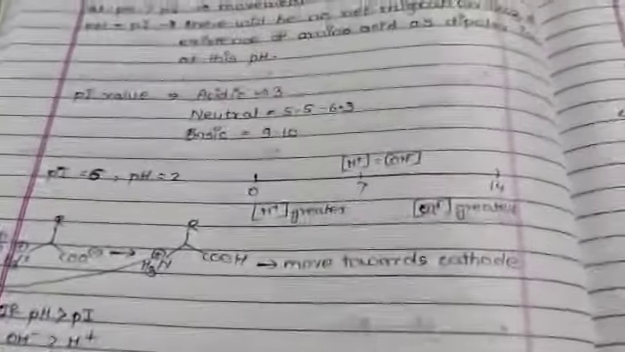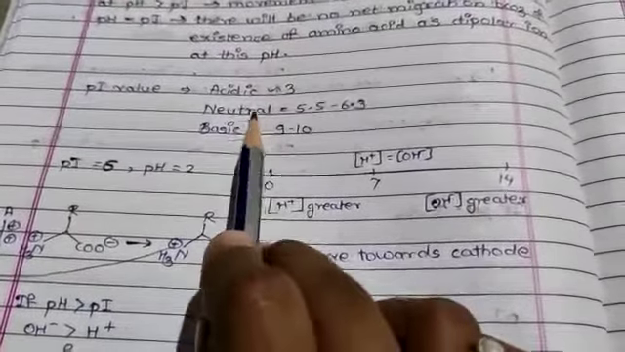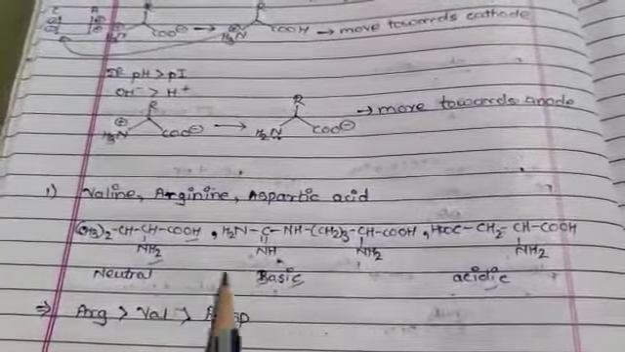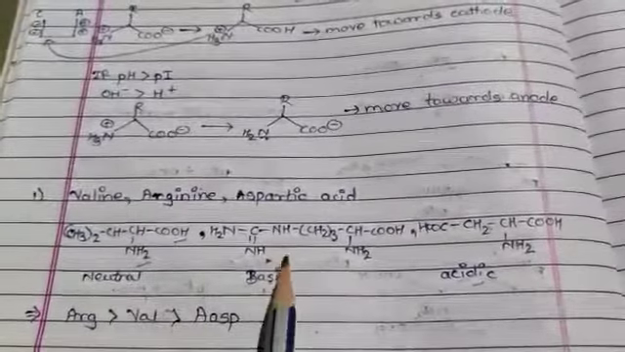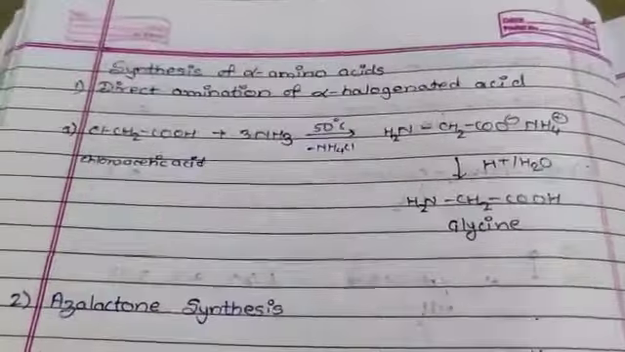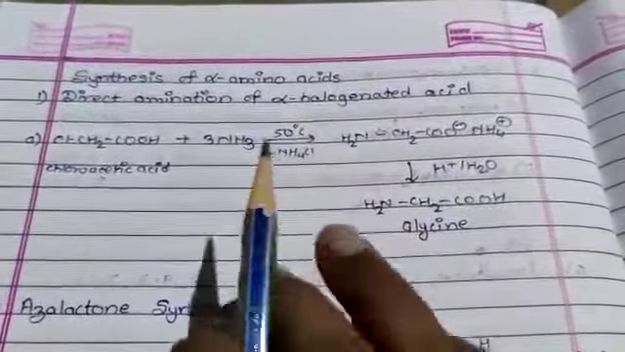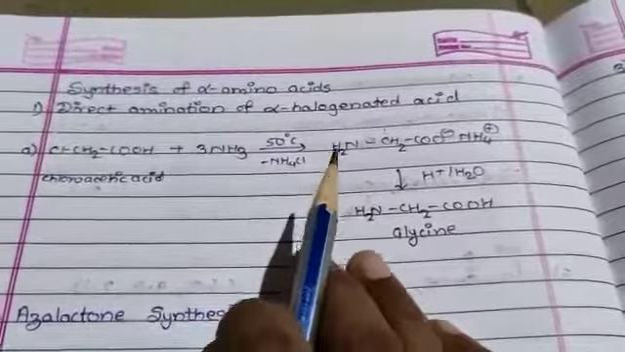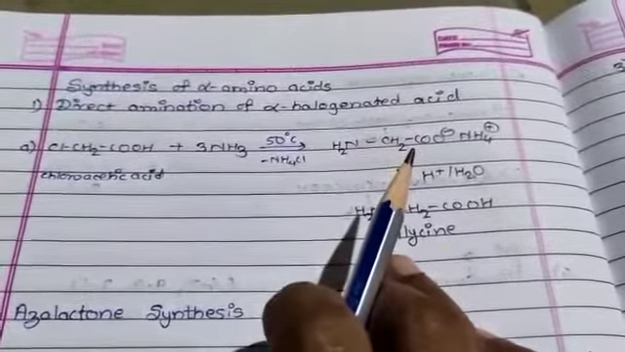As I told you, the pI value is higher for basic, then neutral, and then acidic. So we can give the answer in the order acidic, basic and neutral nature: arginine first, then valine, meaning basic, neutral, and aspartic acid is acidic in nature. Then let me see the synthesis of alpha amino acids. A large number of methods have been developed for the synthesis of alpha amino acids. Each method is applicable to the preparation of a particular amino acid, and for some of them special methods are necessary.